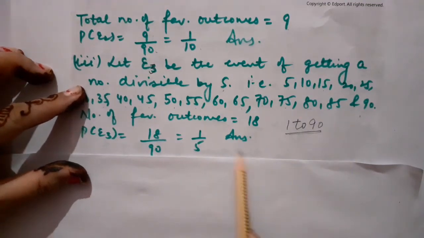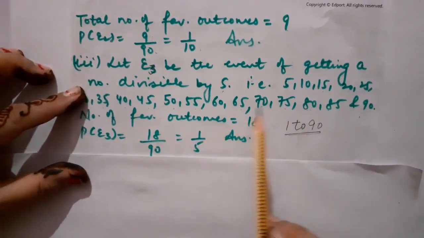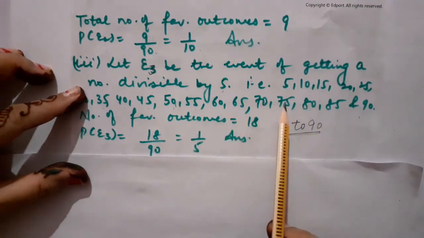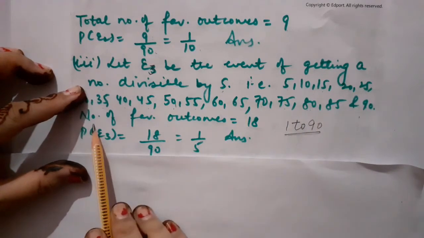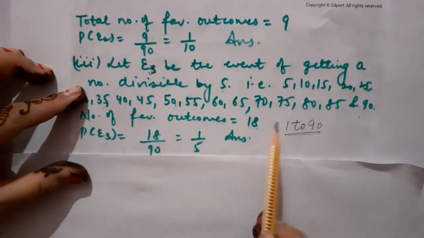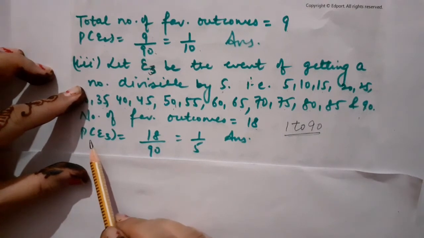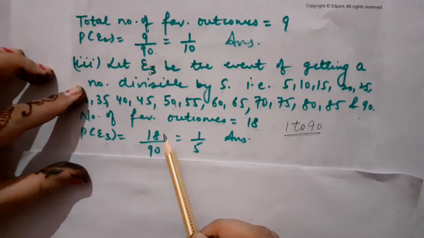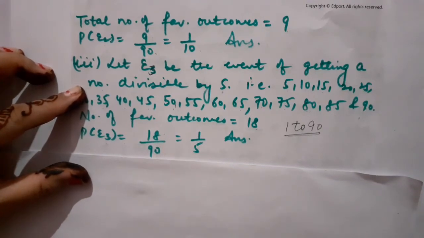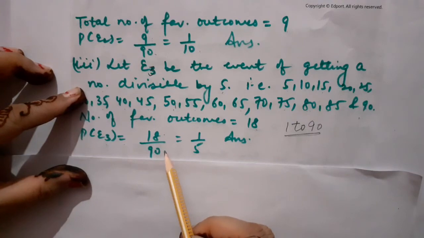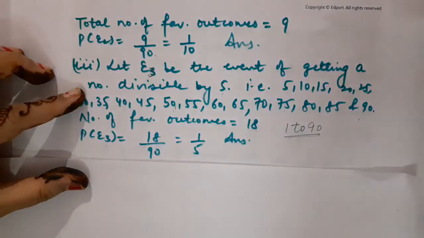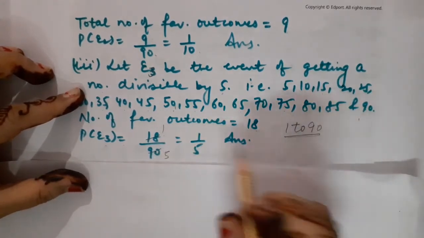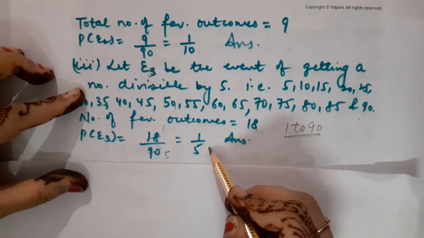Here you can see that they all are divisible by 5 and maintain a difference of 5. Correct? So let us count them. How many are they in number? Up to here they were 10 in number, then 11, 12, 13, 14, 15, 16, 17, 18. So the number of favorable outcomes is equal to 18. Now the probability of E3 is equal to number of favorable outcomes upon total number of outcomes, that is 18 upon 90. So let us cancel them. 18 ones are 18, 18 fives are 90. So the probability will be 1 upon 5. Got it?